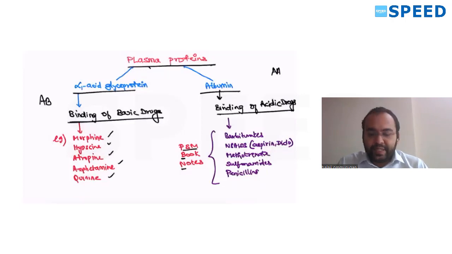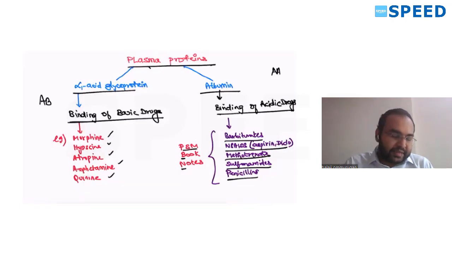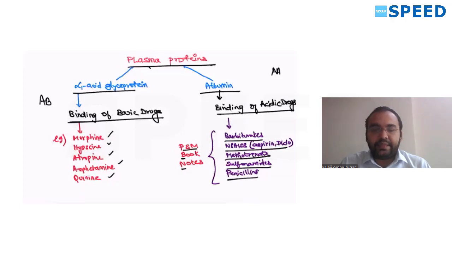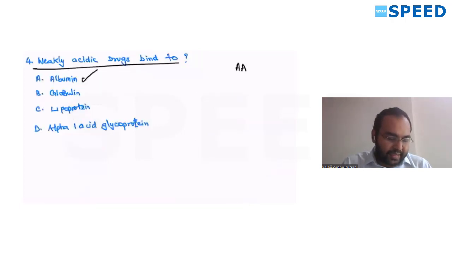For binding of acidic drugs, we can remember this as TSM book notes. T for penicillins. S for sulfonamides. M for methotrexate. B for barbiturates. N for NSAIDs, aspirin and diclofenac. TSM, preventive and social medicine book notes. So the question asked here is a direct question from Goodman and Gilman: weakly acidic drugs. Acidic means AA. It goes and binds to albumin. So albumin is the right answer.